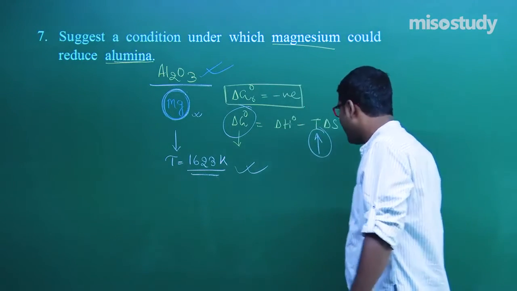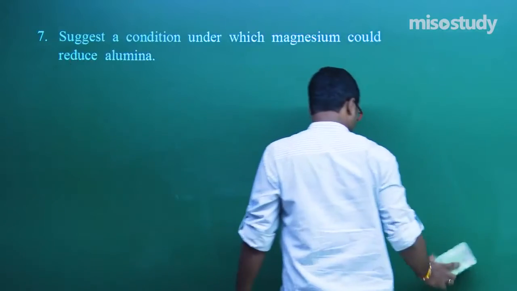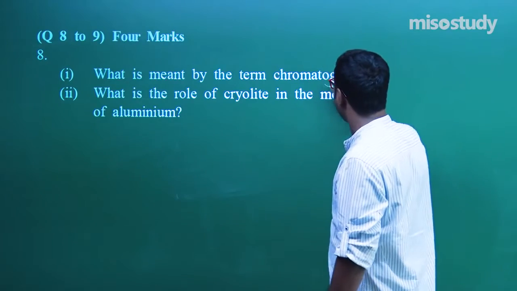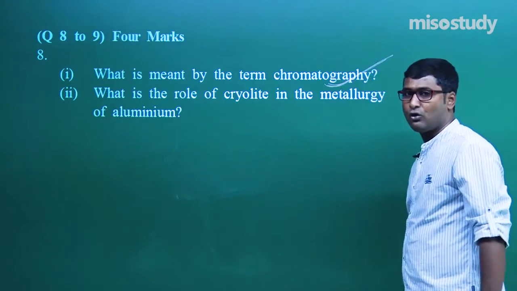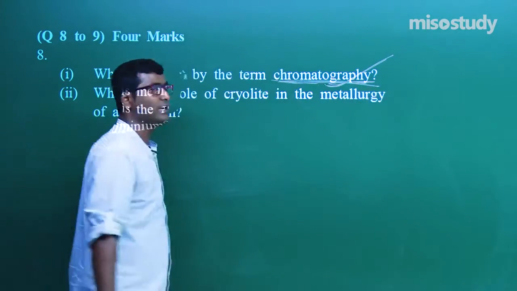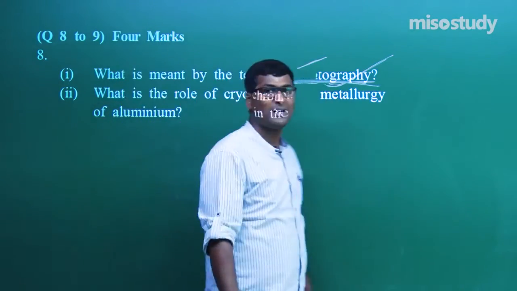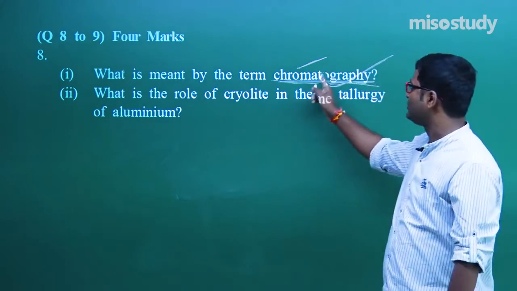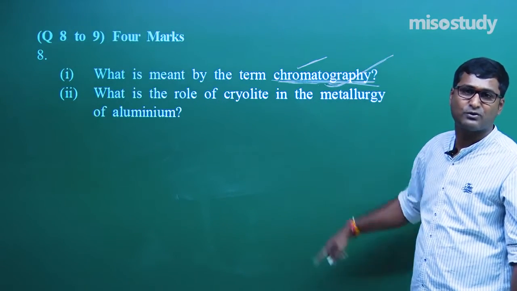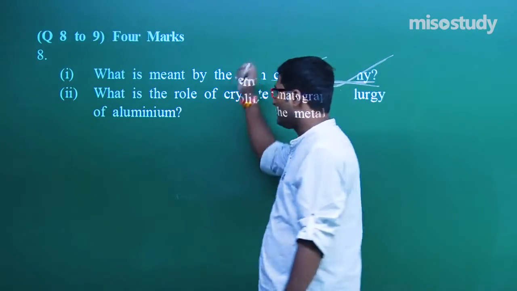Now let's move to the next question. What is the next question here? Check it out. The next question is, what is meant by chromatography? I have discussed this many times, my friend. Chromatography, chroma, that is color observation. And what is the role of adsorbate and adsorbent? In chapter 5, surface chemistry, adsorption by using adsorbent, and chapter 6 also, chromatography. Now you have to do this.